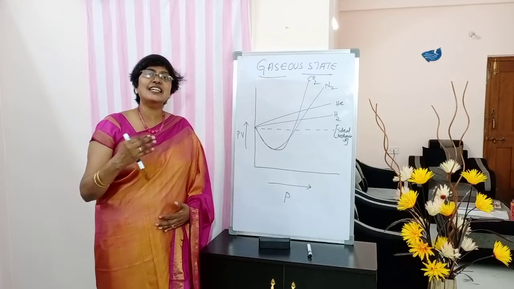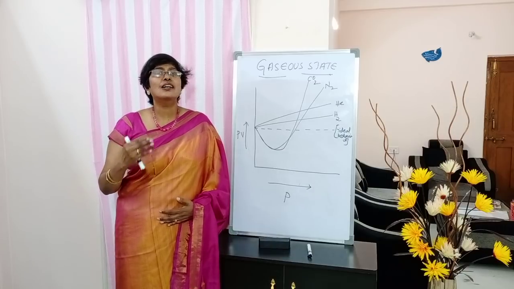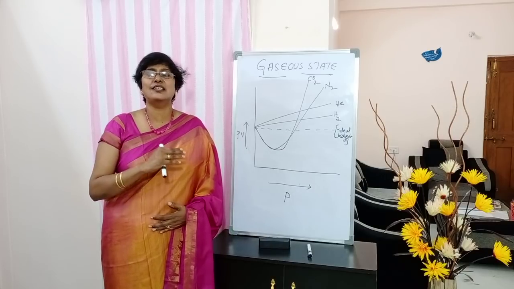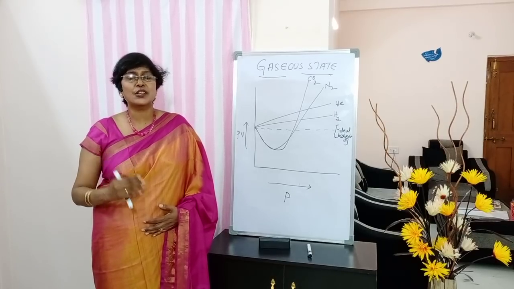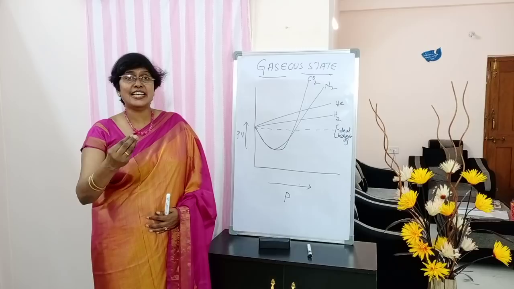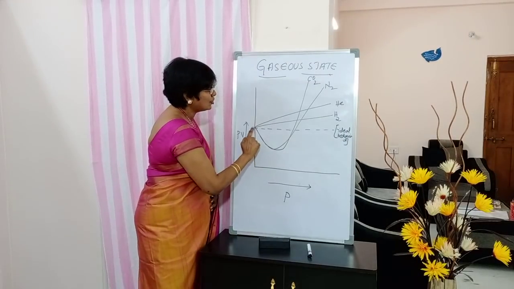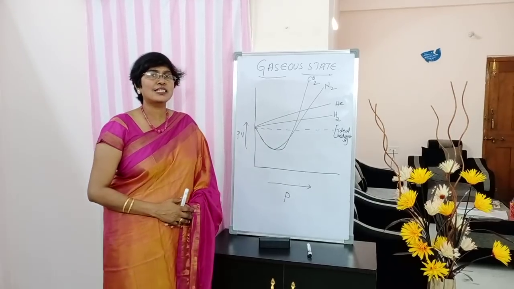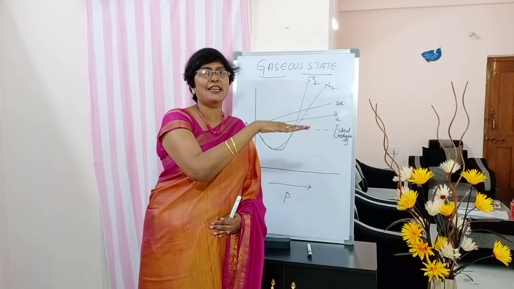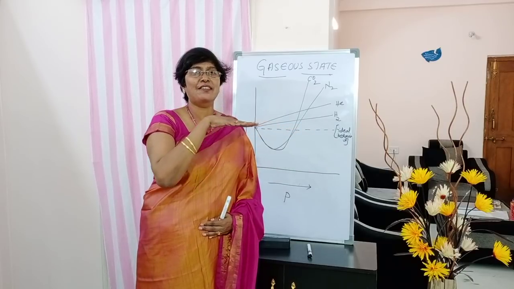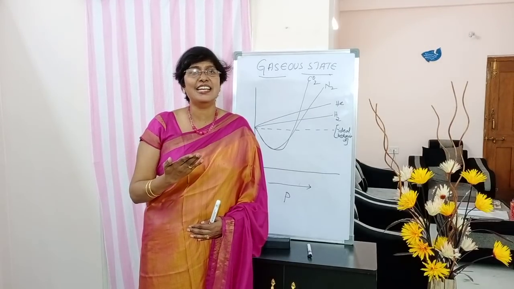We have learned in the beginning, none of the gases in nature show ideal behavior. That means they do not obey gas laws at all temperatures and pressures. If any gas has ideal behavior, its PV-P curve should be a straight line. What's the meaning of that? PV values should all be the same. That means PV value should be constant if the gas has ideal behavior.